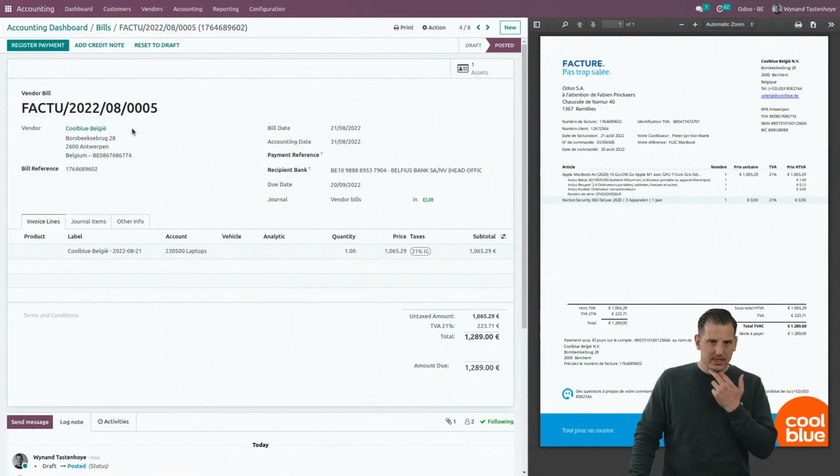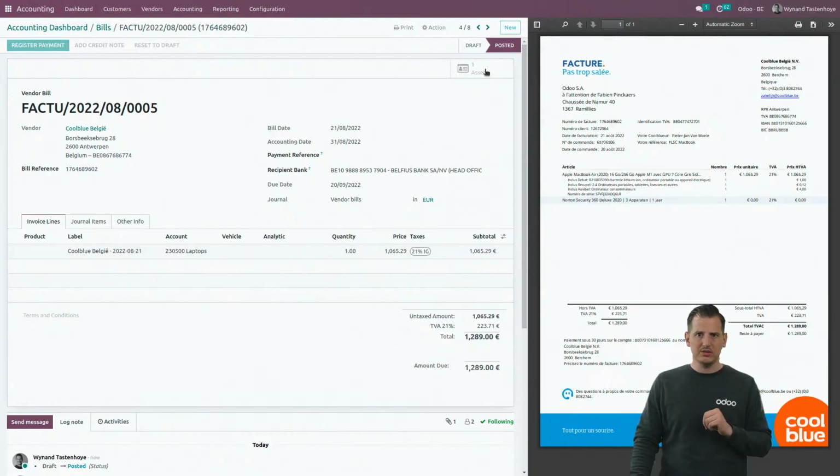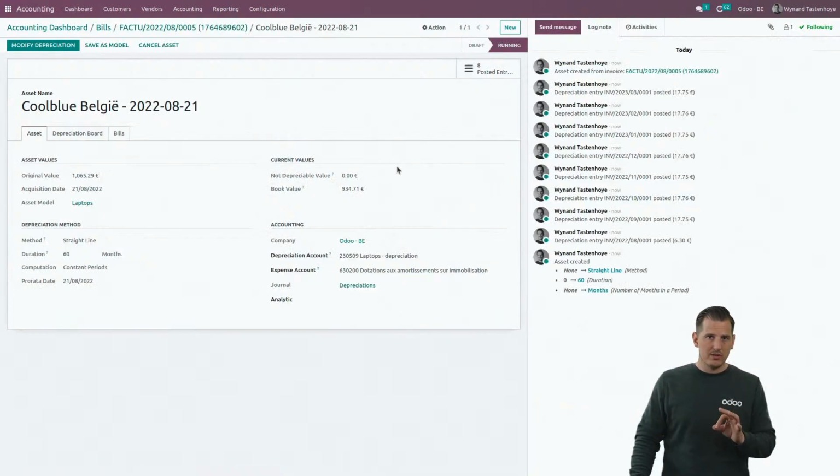First of all, let's take the bill from Coolblue. Because we posted this bill on an investment account, it was a laptop, Odoo automatically created an asset. If we click on the asset, we can see that all relevant information has been taken over from the bill, like the original value, acquisition date, etc.